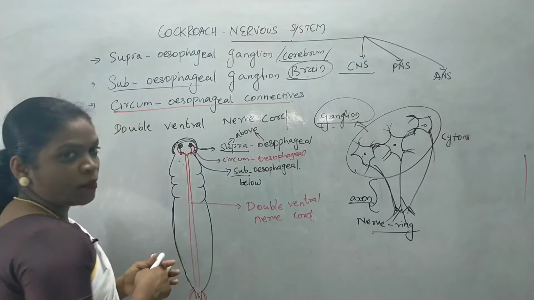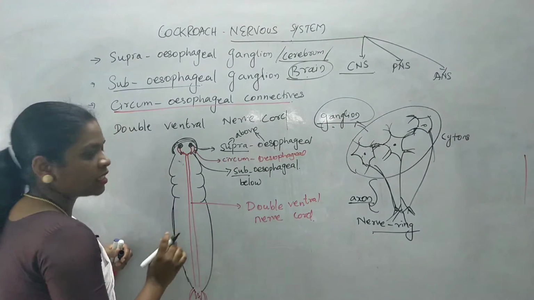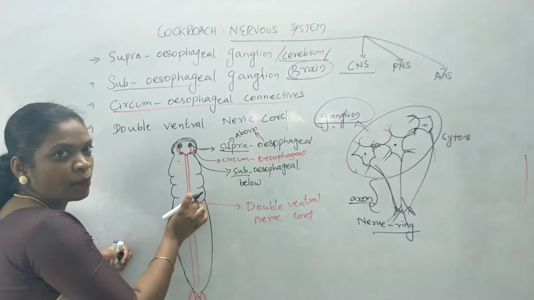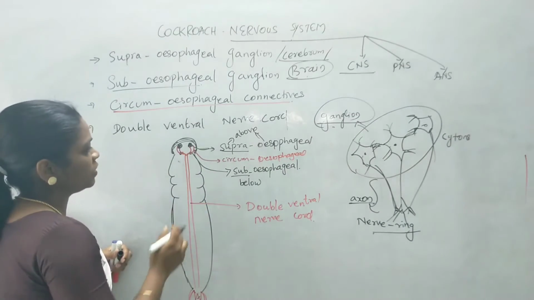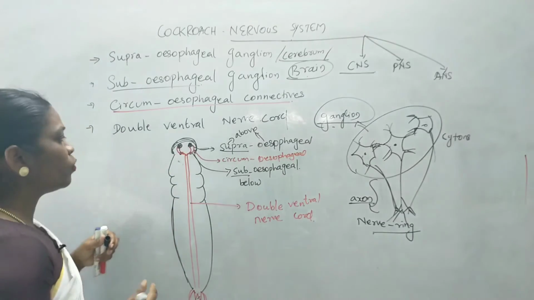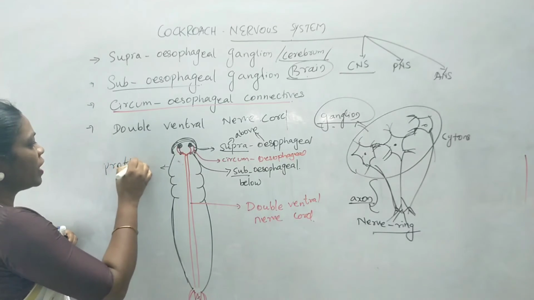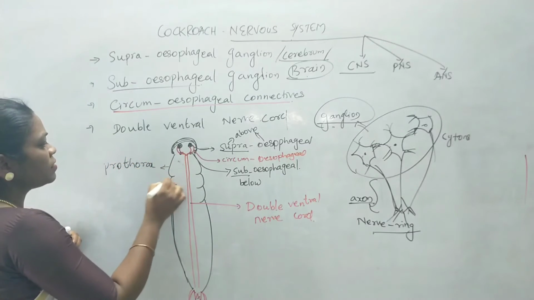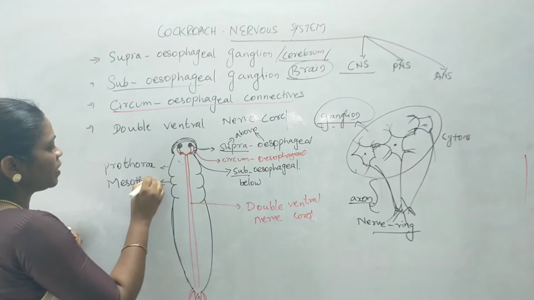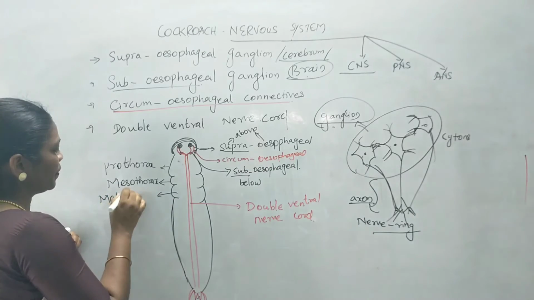And we can find these nerve cords are not fused with each other; they are running separately. So these two ventral nerve cords are running separately. And one more important thing: each thoracic segment, we already know the first segment is known as prothorax, the second segment is mesothorax, and the last segment is metathorax.